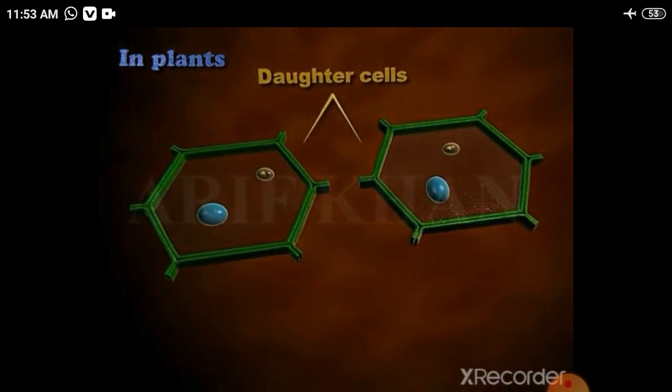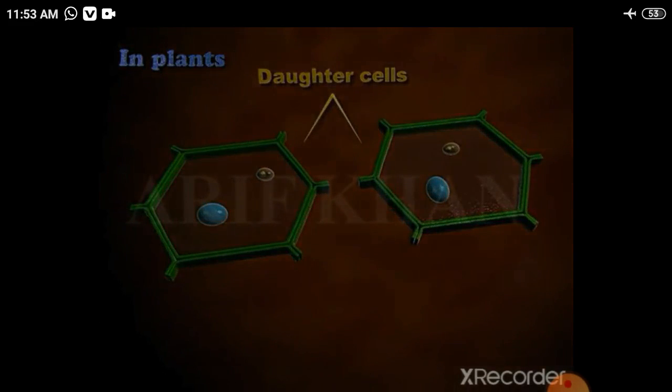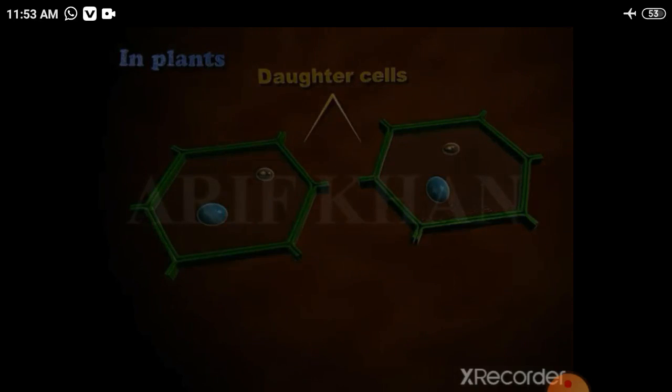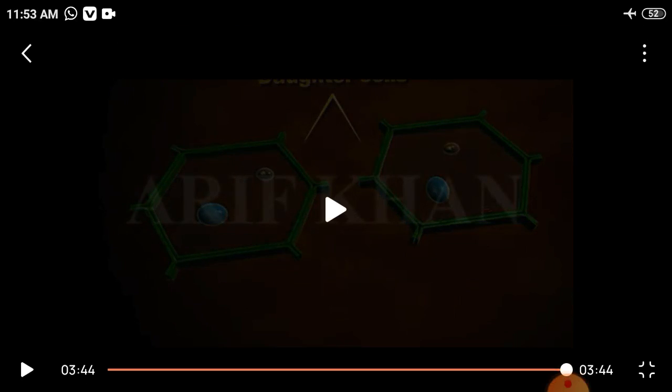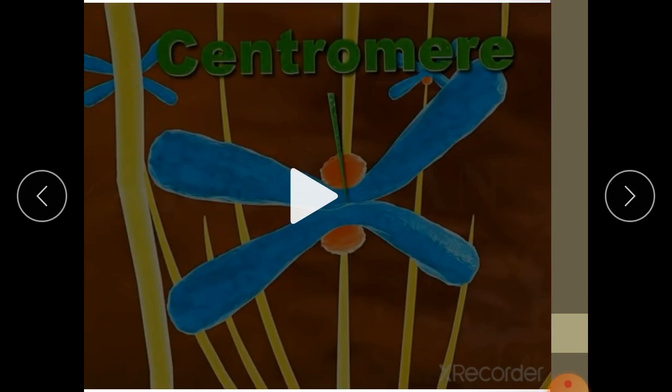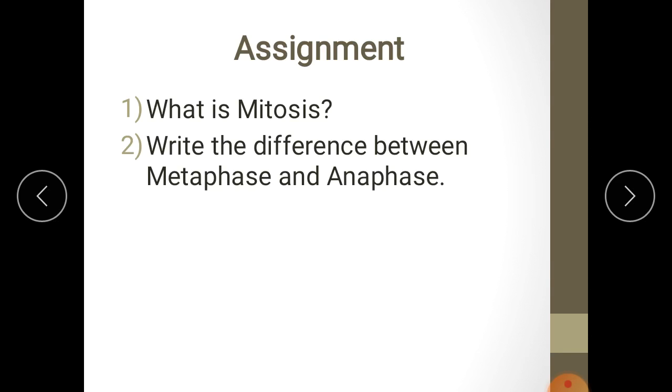In this module, you have learned mitosis is the process of separation of nuclear chromosomes into two identical daughter nuclei. Okay, this is about mitosis.